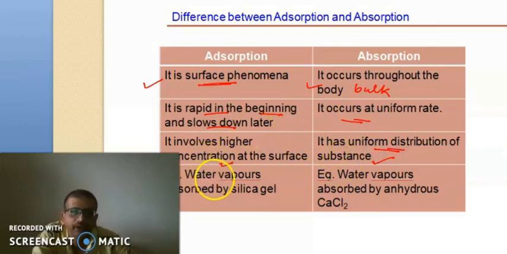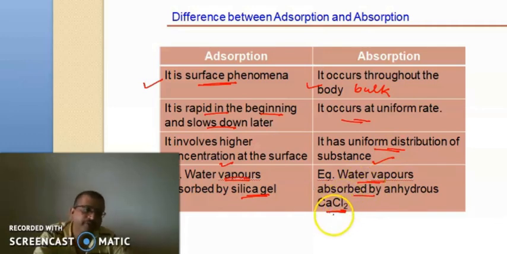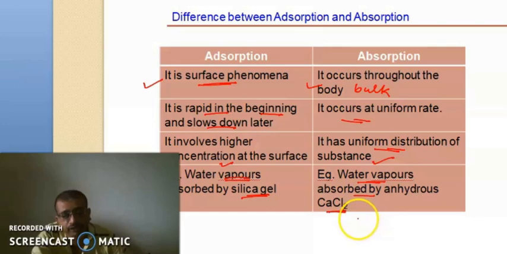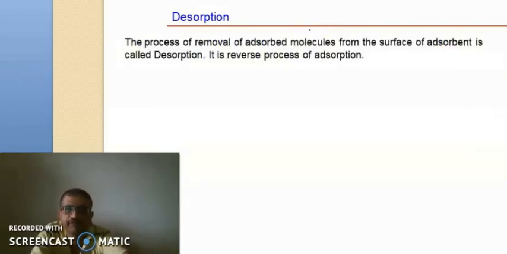For adsorption, an example is water vapor being adsorbed on silica gel, while for absorption we can take water vapors being absorbed by anhydrous calcium chloride, where the water vapors are captured by each of the molecules uniformly throughout the substance. So it is an absorption phenomenon that occurs.